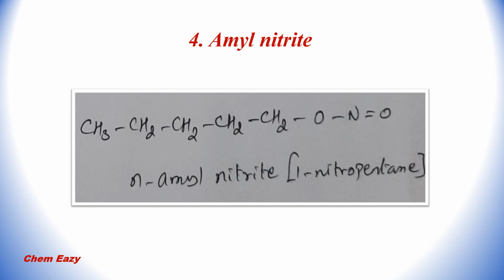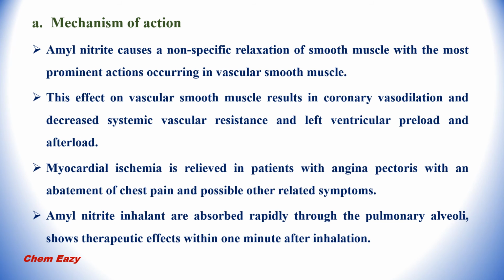Next drug is amyl nitrite. So this is under the nitrite category, and this is the structure of amyl nitrite, which is nothing but 1-nitropentane. Mechanism of action of amyl nitrite: amyl nitrite causes a non-specific relaxation of smooth muscle, with the most prominent actions occurring in vascular smooth muscle.